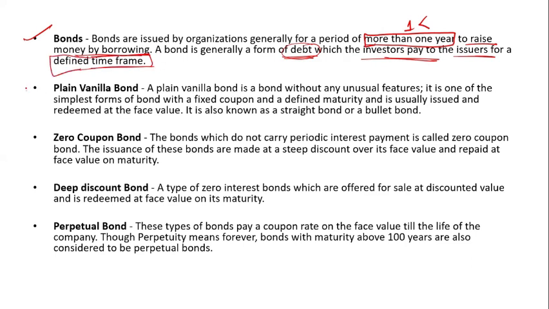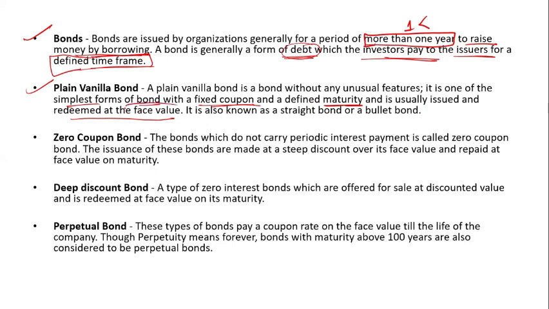Now, what is a plain vanilla bond? The plain vanilla bond is the simplest form of bond with a fixed coupon and a defined maturity. The date of maturity is given, and it is usually issued and redeemed at a face value.